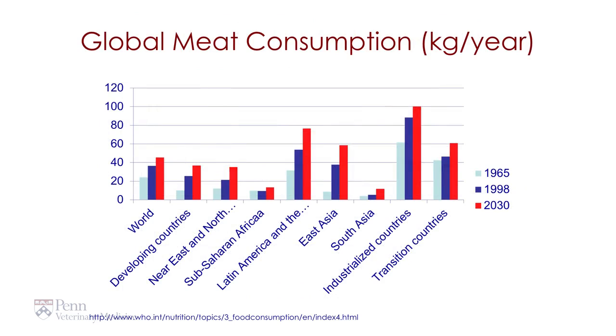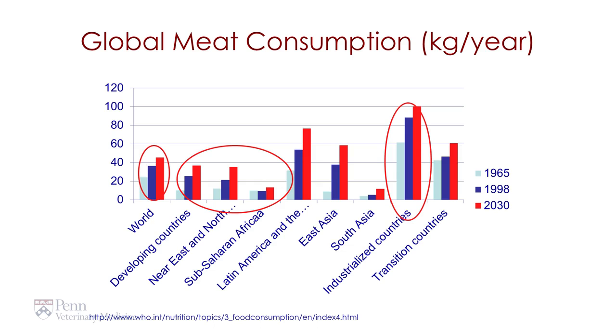If we look at global meat consumption in terms of kilograms per person per year, we see that the world ranges from 20 to an expected value above 40 kilograms per person by the year 2030. If we look at where this is occurring, we see that the developing countries, the Near East, as well as sub-Saharan Africa, are seeing slight increases in kilograms per person per year, but of course their vast populations are really putting big demands on total animal production systems. We can see that these numbers, again, pale compared to what we see in the industrialized world in terms of our current consumption as well as our future expected.